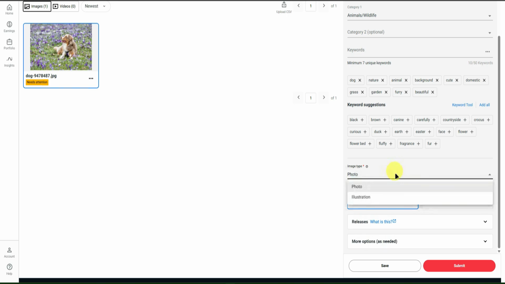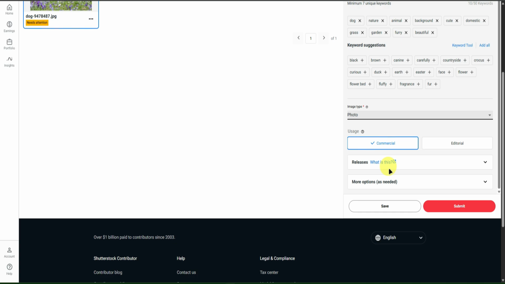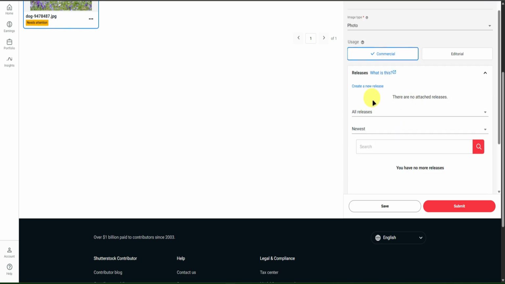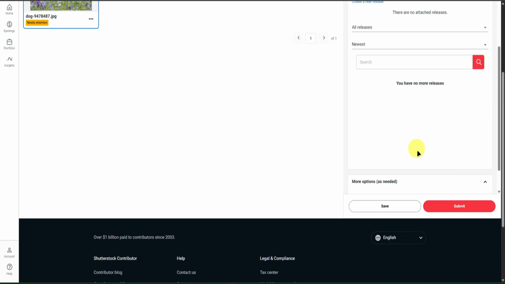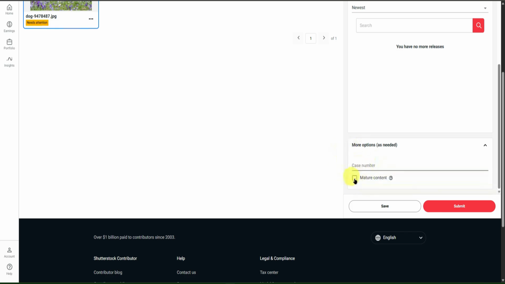Next, at the bottom right here is the image type. You can either choose between photo or illustration. I'll just leave it at photo. There you go. And then for usage, you can either choose commercial or editorial. Next is for releases. You can also edit your releases right here. They also have some more options right here if you want to tweak. If it's mature content, you can tick this box too.